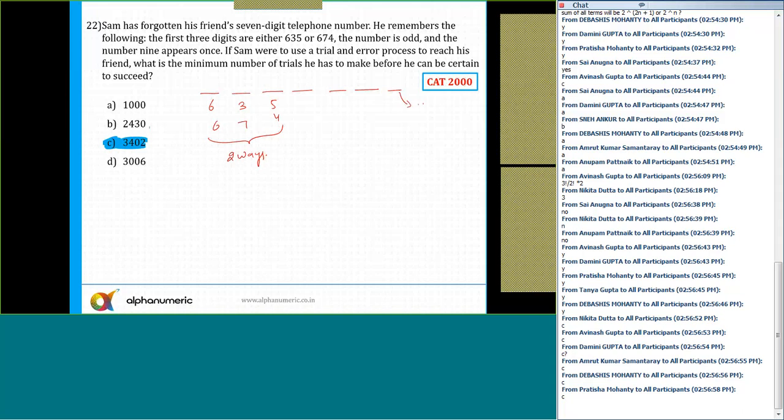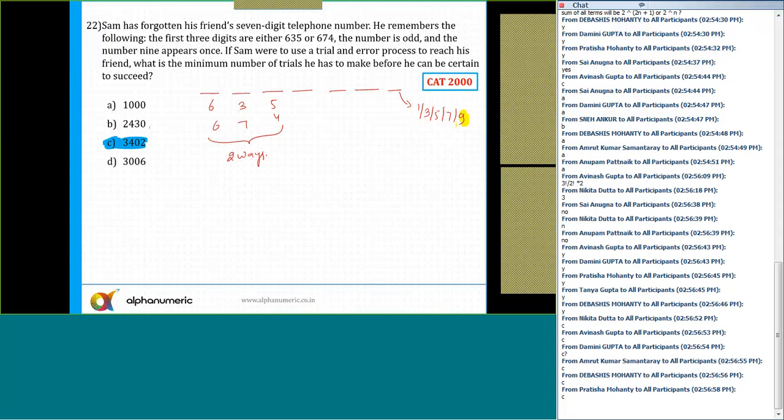So the number is odd, so the last place I can put either 1 or 3 or 5 or 7 or 9. And the number 9 appears once. So the number 9 plays an important role here, and you need to be very, very careful. If Sam were to use a trial and error process to reach his friend, what is the minimum number of trials he has to make before he can be certain to succeed?